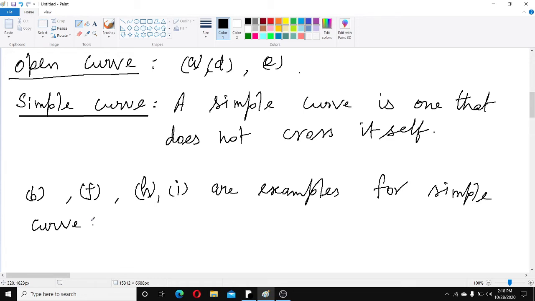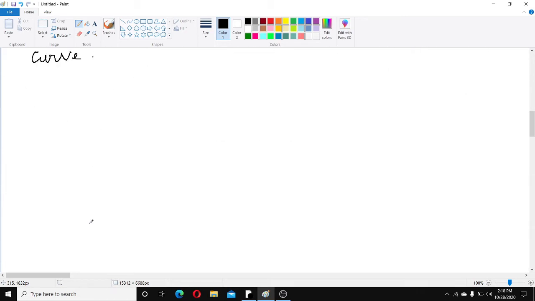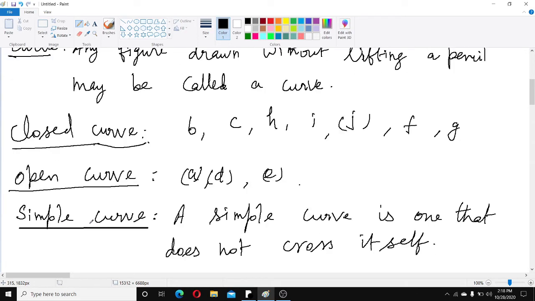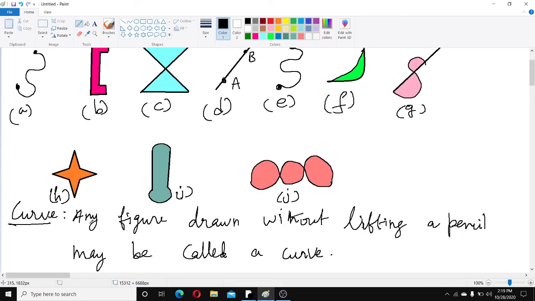Once again we will revise this. See this figure. First, open curve. Which are open? Figure A is open figure. D is open, E is open figure. Any more open figures? Only three are open curves. Next, closed figures. Which are closed? B, C, F, G, H, I, J. These are closed figures, children.